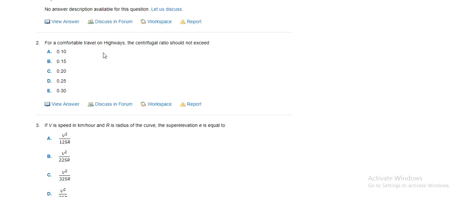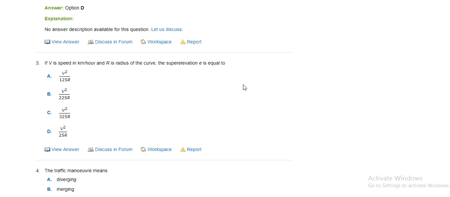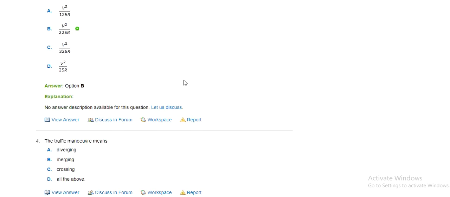Next, for comfortable travel on a highway, the centrifugal ratio should not exceed 0.10, 0.15, 0.20, 0.25, 0.30. 0.25 is the correct answer. If V is the speed in kilometers per hour and R is the radius of the curve, the superelevation e is V squared by 225 R. That is the correct answer.